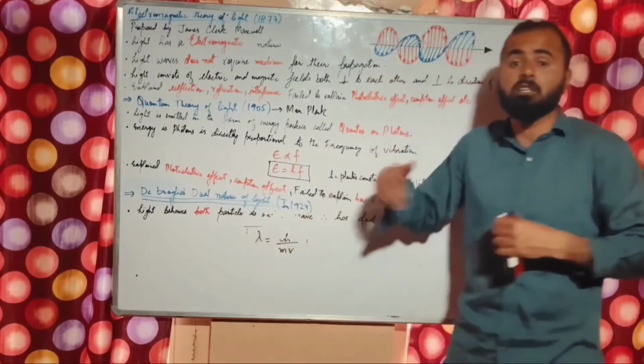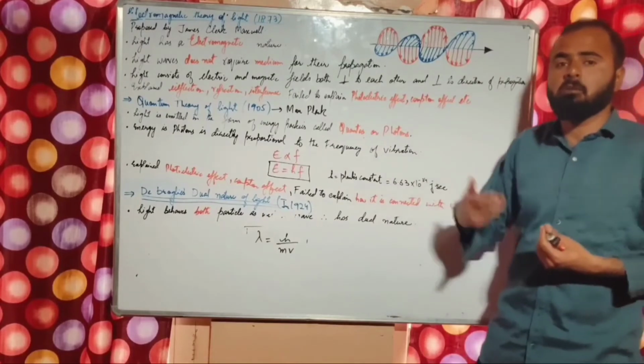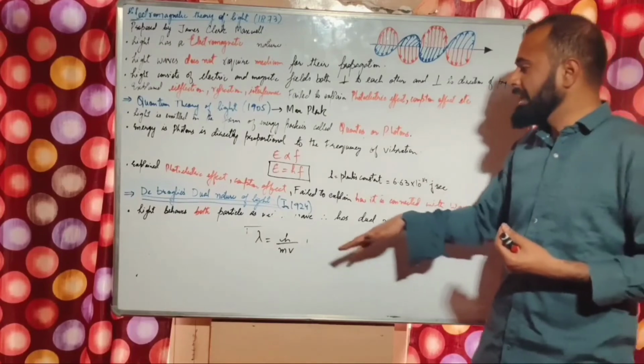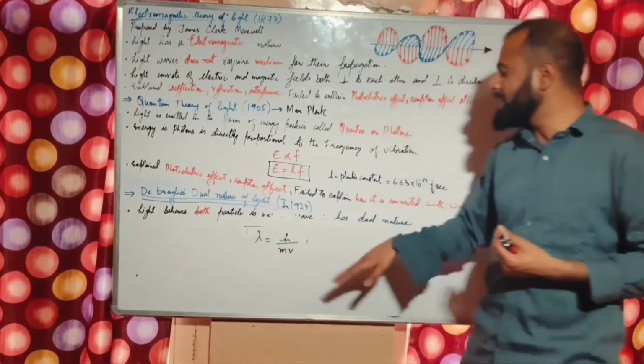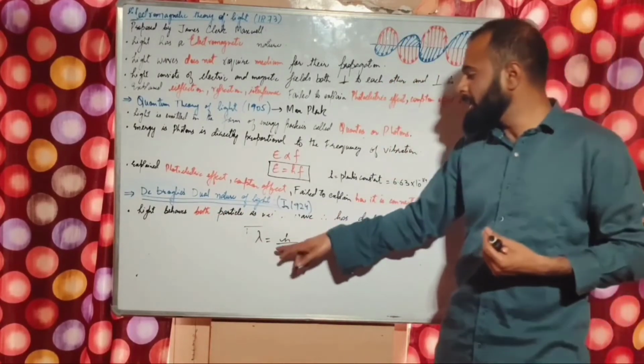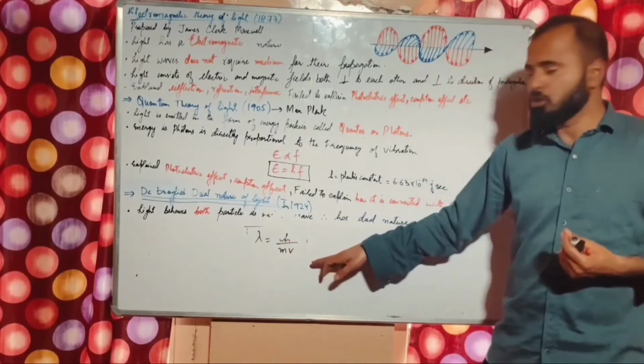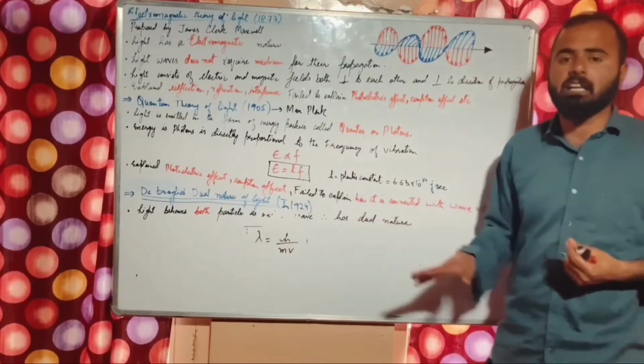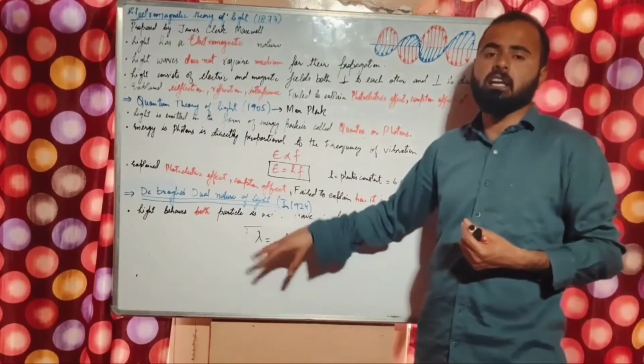He suggested that light has a dual nature. It can behave as a particle as well as a wave. So he gave the equation lambda = h/mv. Lambda is the characteristic feature of the wave and m is the characteristic feature of the particle. So he combined those two factors and gave the relationship.